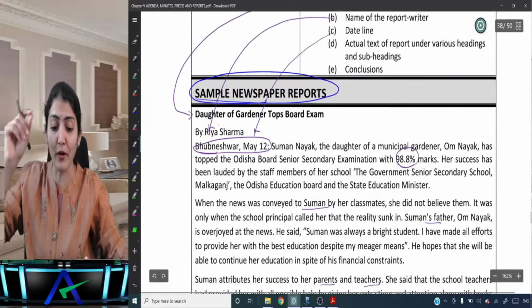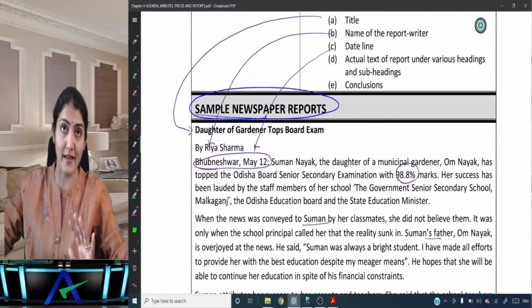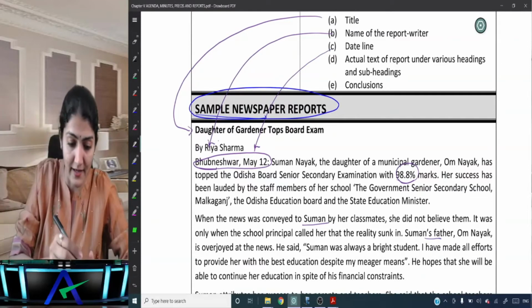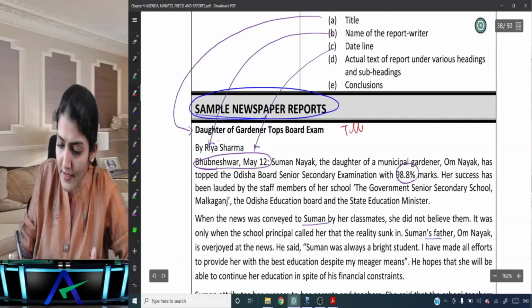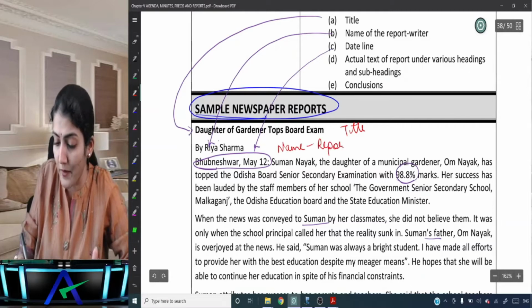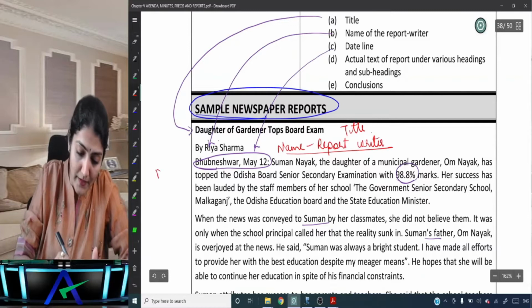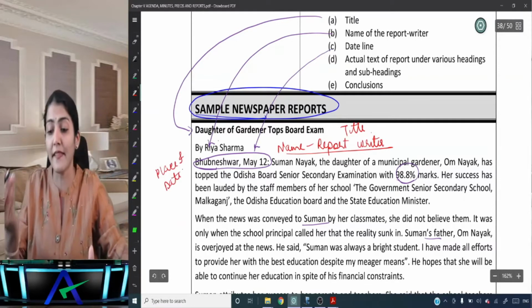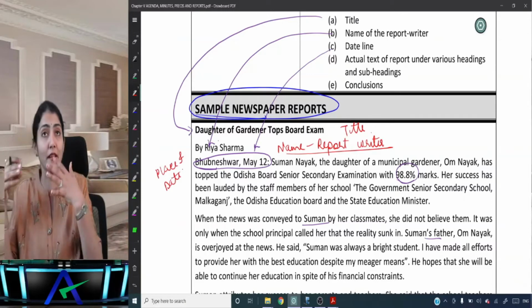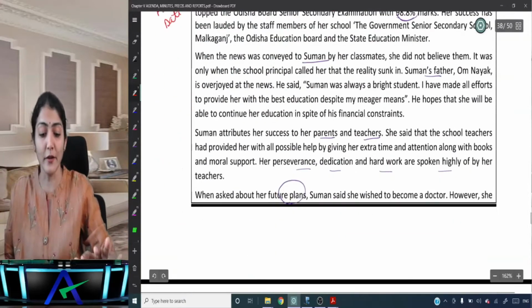So daughter of gardener tops the board exams. So that's the title, right? Everybody with me? That's the title. Then after the title we have the name of the report writer. A memorandum form is what we are seeing over here. Right, then we have the city also, the place also, and the date also on which the report has been written. And then the actual text of the report under various headings and subheadings and the conclusion.